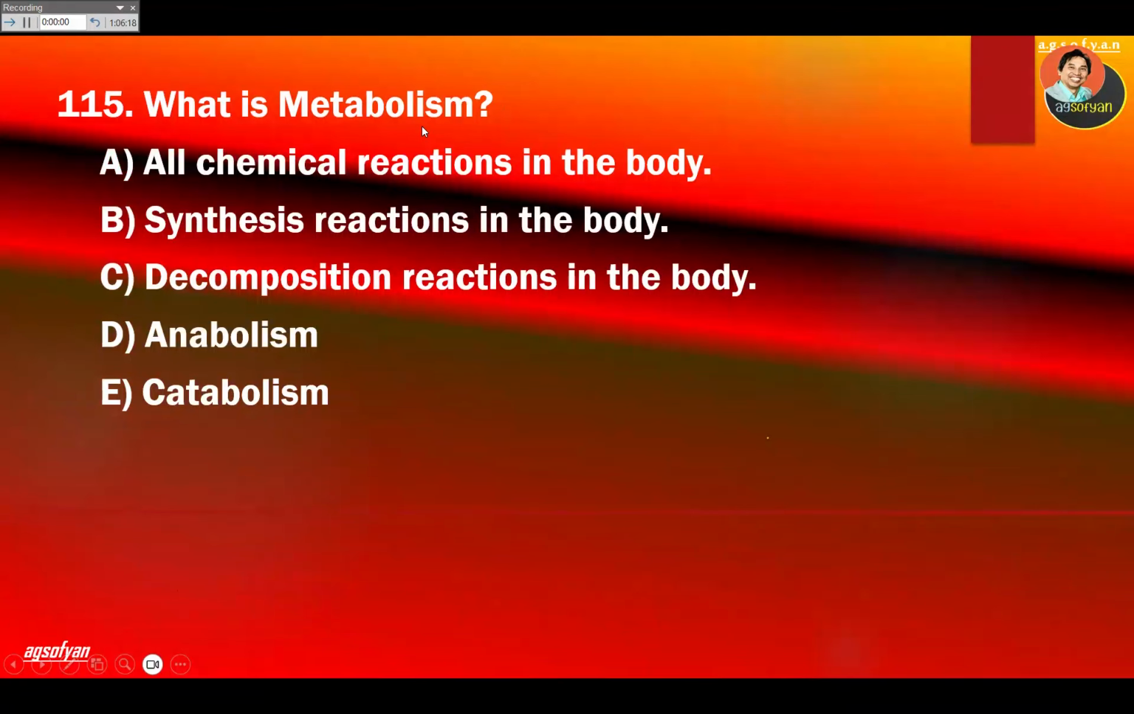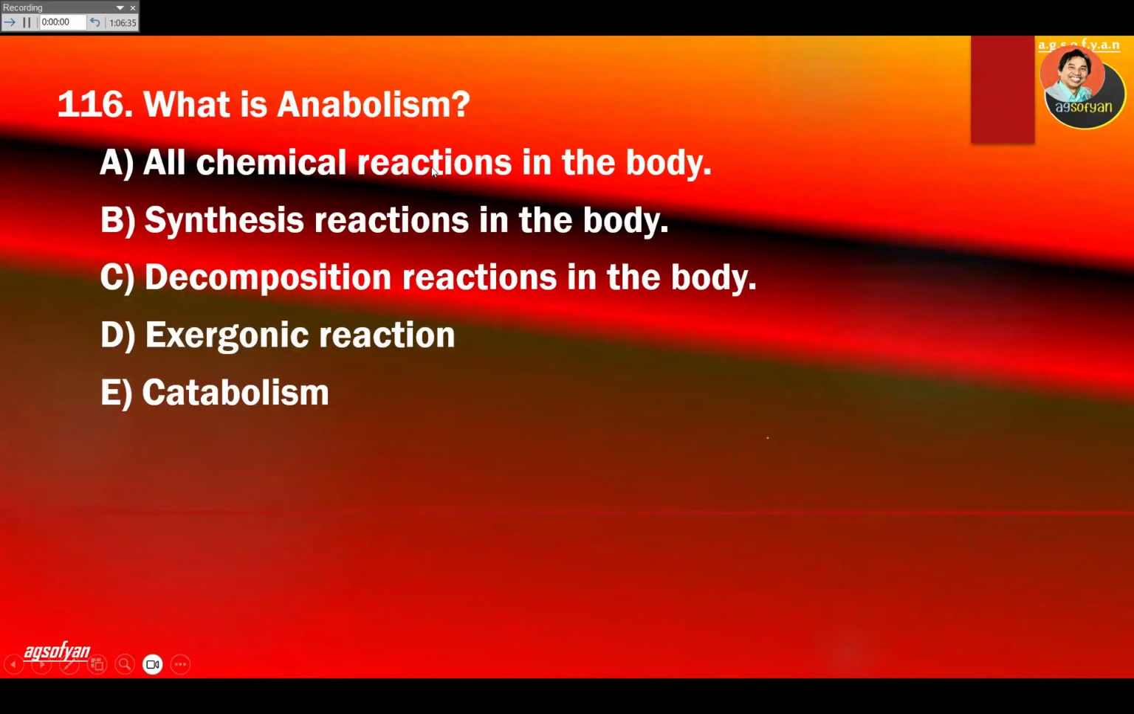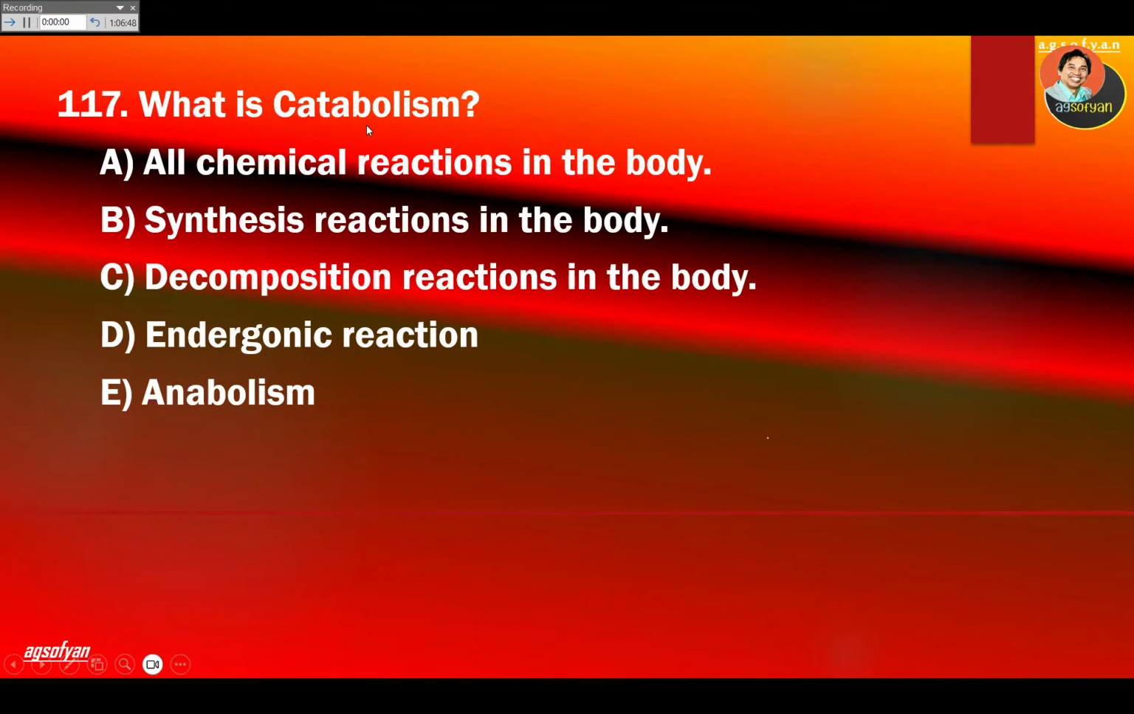What is metabolism? We already mentioned this. Metabolism is all chemical processes inside our body that consist of anabolism and catabolism. So A will be the answer. What is anabolism? Ana means synthesis, building bigger molecules. So this is synthesis reactions in the body. What is catabolism? Cata, destroyer, decomposer. So this is decomposition reactions in the body.